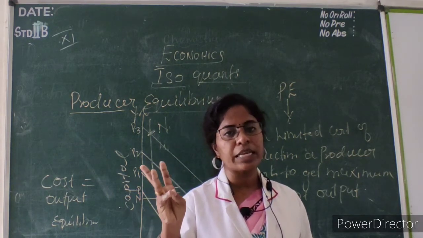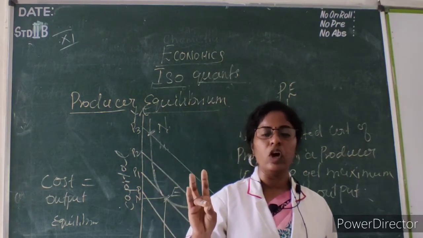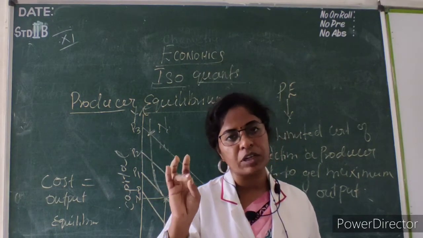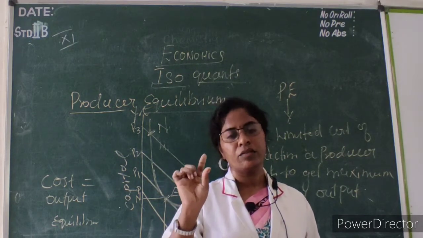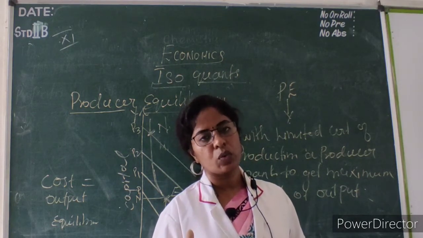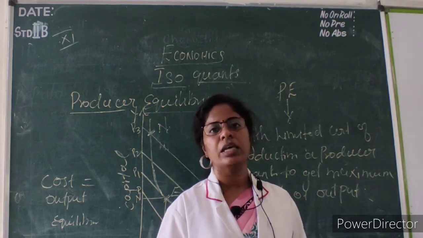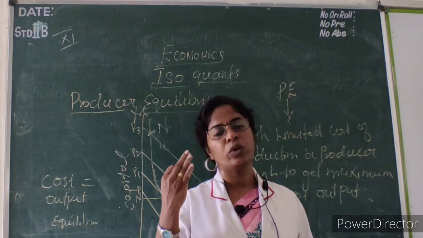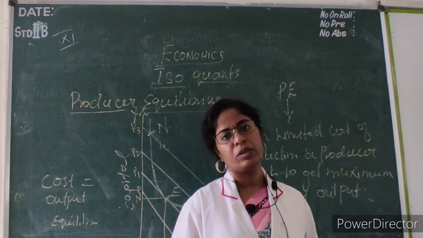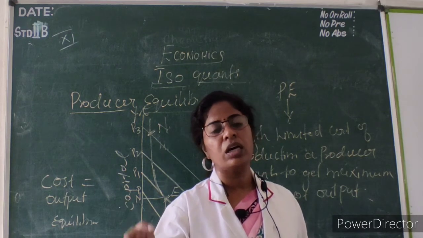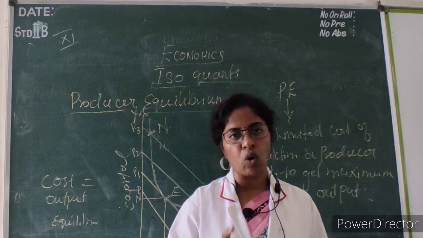Short run explains the law of variable proportion, and long run explains the law of returns to scale. Then we saw the economies of scale. Then we saw isoquants: what is an isoquant, isoquant properties, isoquant map. Then we saw the isocost line, then producer equilibrium, and now the Cobb-Douglas production function. Up to this, production is over.